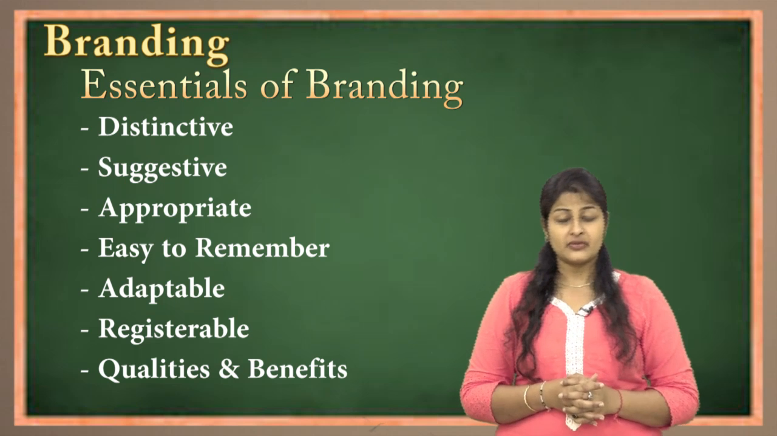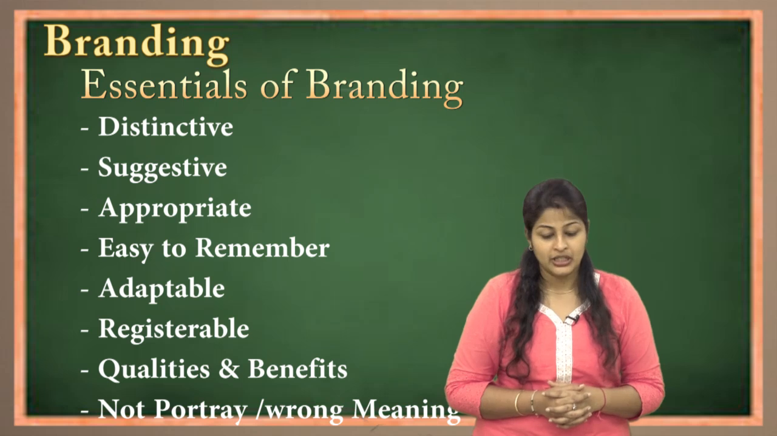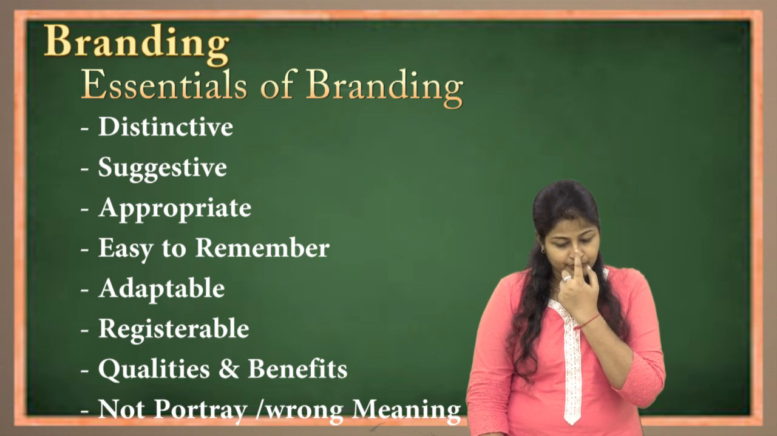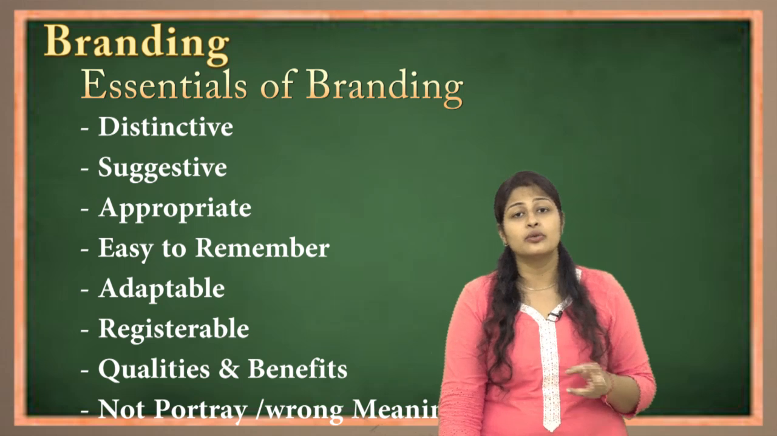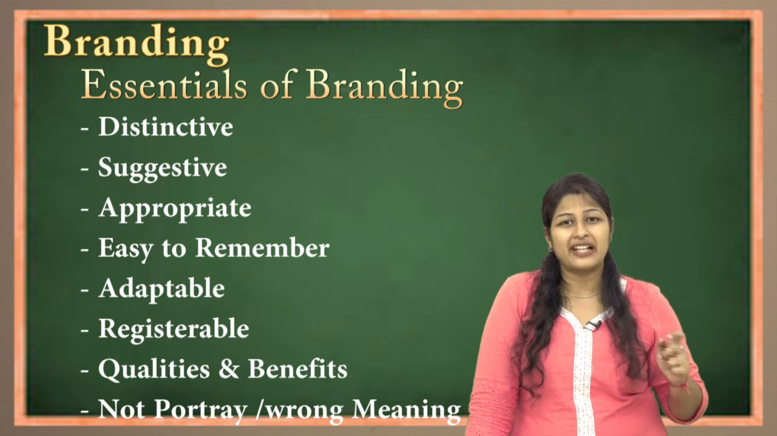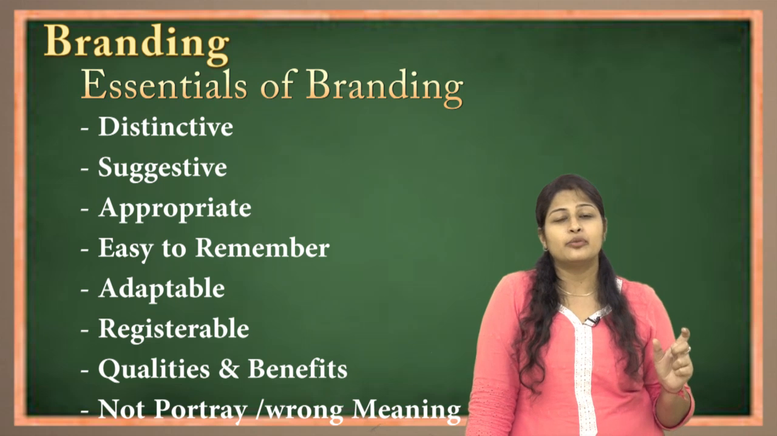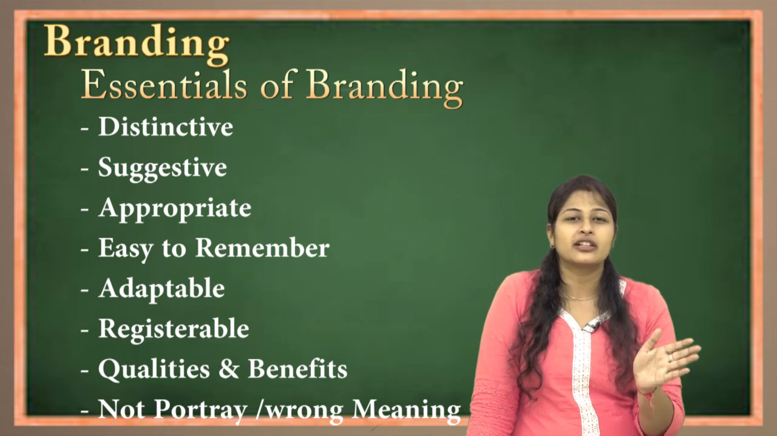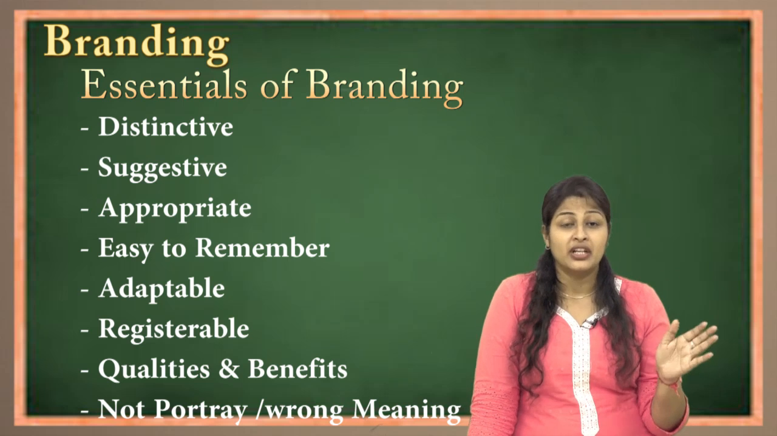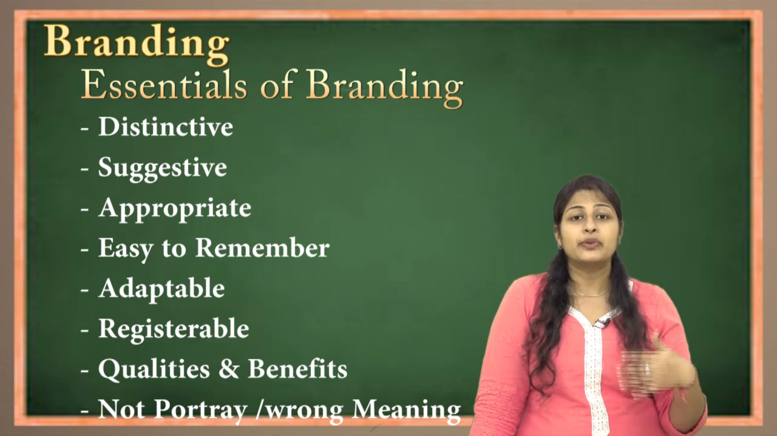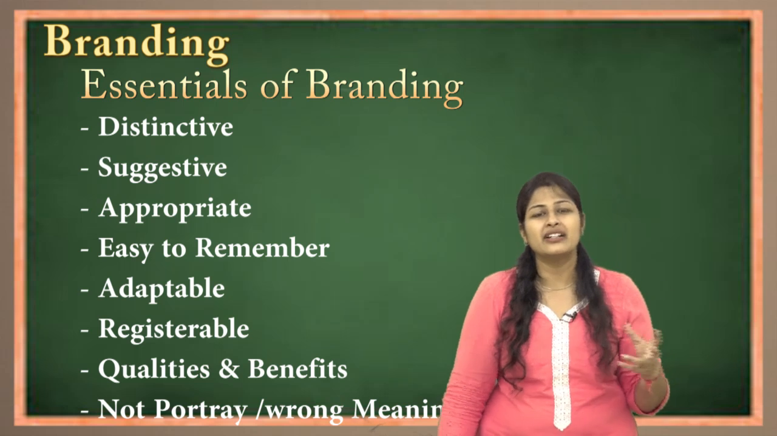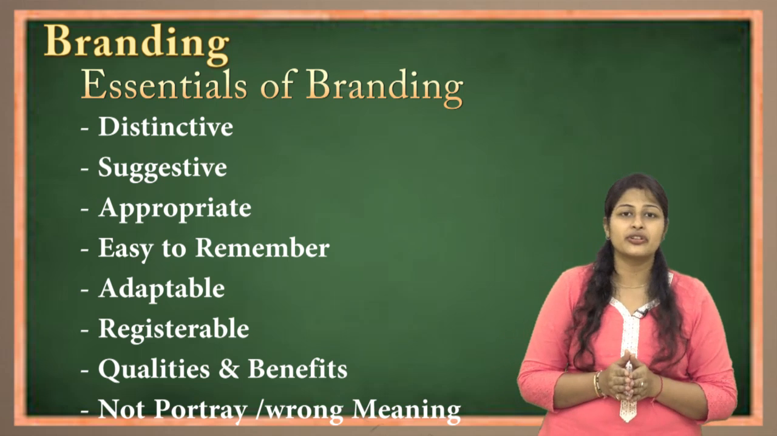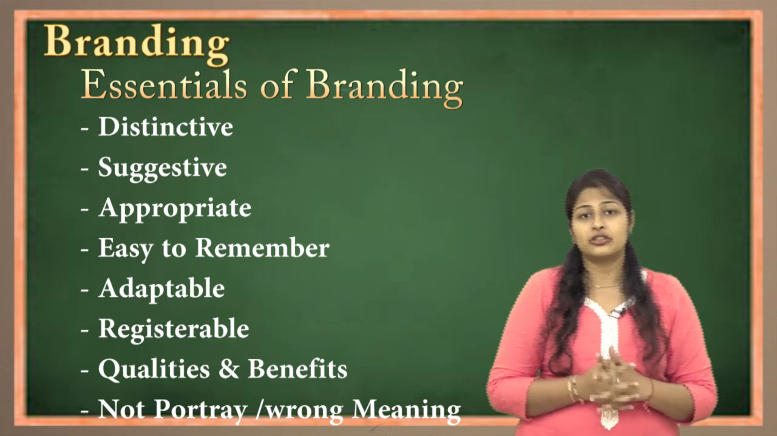Next is it should not give a wrong meaning or portray a bad image. Like for example, Nova. Nova was the name of a car. Basically in the Spanish language, Nova means cheap. And when the name Nova was given by a brand for its car, people actually started rejecting that car. They didn't accept it. Why? Because according to them Nova means cheap, and if the car's name means cheap, then it is a cheap car. So people started rejecting that product. So the brand has to be such that it should not give a wrong meaning or a bad impression in the mind of the customer. So these are the essential requirements when a manufacturer decides on the brand or the logo.